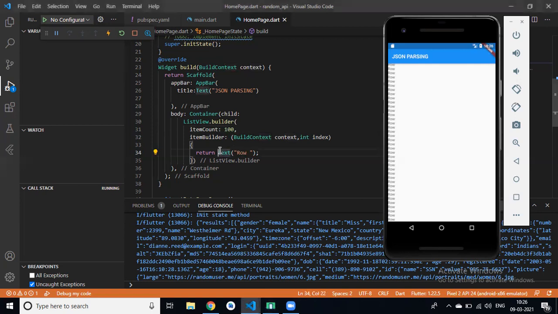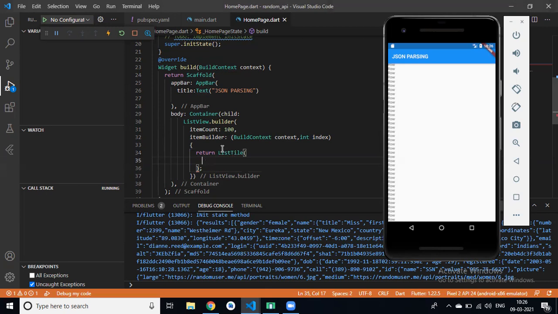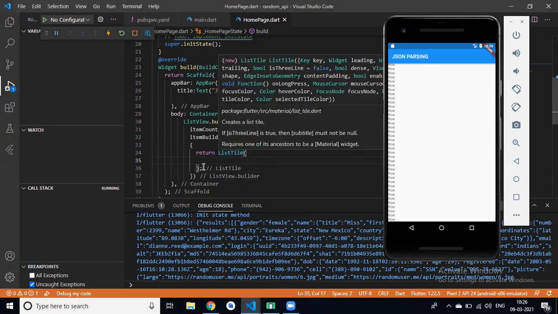Okay. So instead of this text, we can pass row widget and column widget, right? So if I create a list style, return list style widget. What is list style widget? Divya, we have used this list style widget, right? Yes, Roshan. In list style widget, we have three properties. Which property?